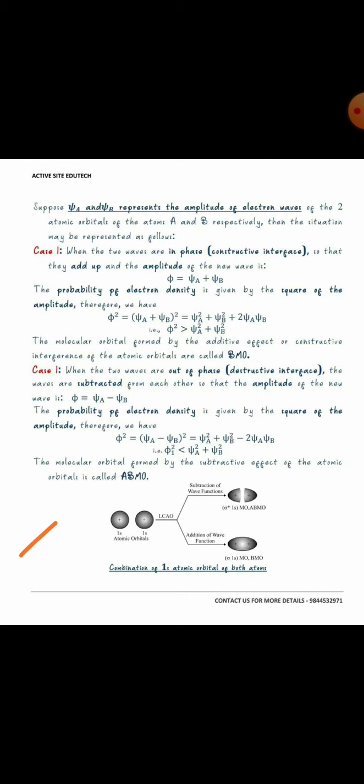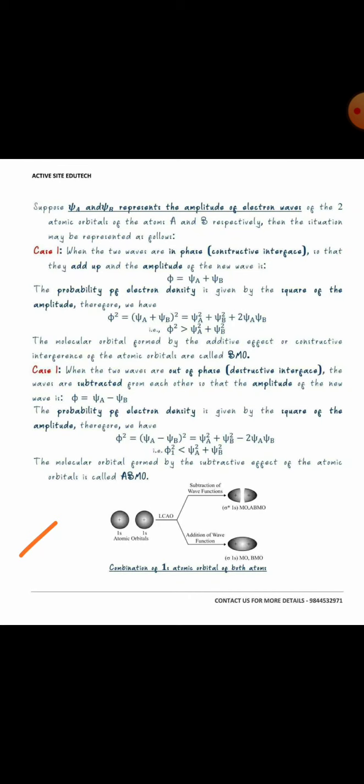So in this situation, the probability of finding an electron in an antibonding orbital is very, very low. It's less than the sum of the probabilities of finding an electron in the atomic orbitals, psi a square plus psi b square. So the molecular orbital formed by the subtractive effect of the atomic orbitals is called an antibonding molecular orbital.